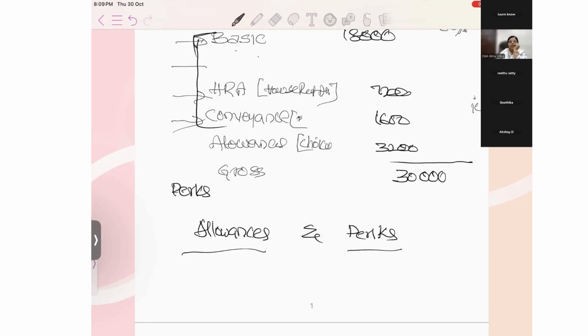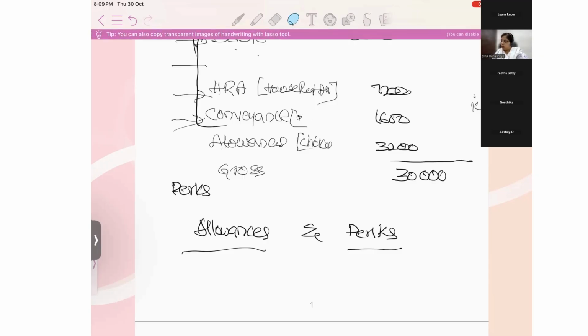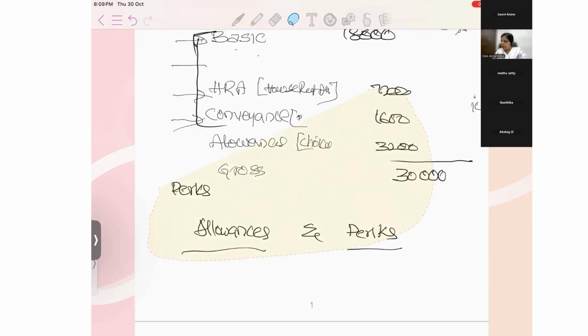Allowances and perquisites. The perquisites are named as perks. Clear? Shall I go to some other topic? Yes, ma'am. Allowances and perks. Please note down all of these, because this conceptual knowledge no one will share. Wherever you go, you'll get only the book knowledge with the PPT. They'll tell this much percentage, this is that, but not the concept knowledge, why all these heads came into the picture. Hope you all are clear about this, why we are doing all this.